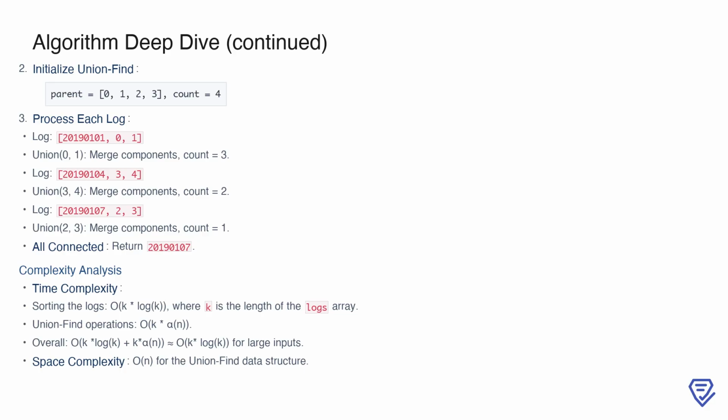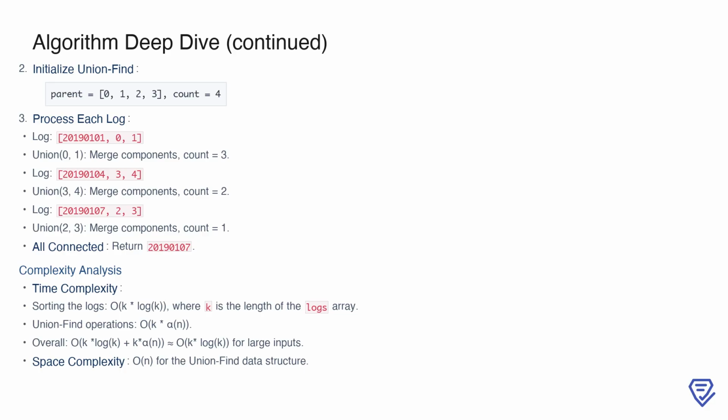Processing the first log, 2019010101, we perform a union operation between nodes 0 and 1, reducing count to 3. Next, the log 2019010434 merges nodes 3 and 4, further reducing count to 2. Then, the log 2019010723 merges nodes 2 and 3, resulting in count reaching 1. At this point, all nodes are connected, and we return the timestamp 20190107 as the earliest moment of full connectivity.